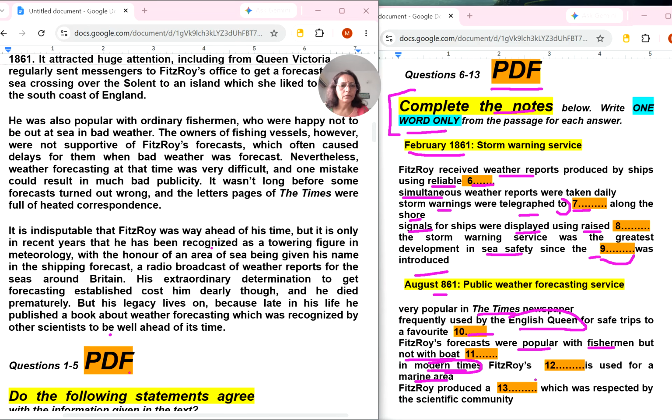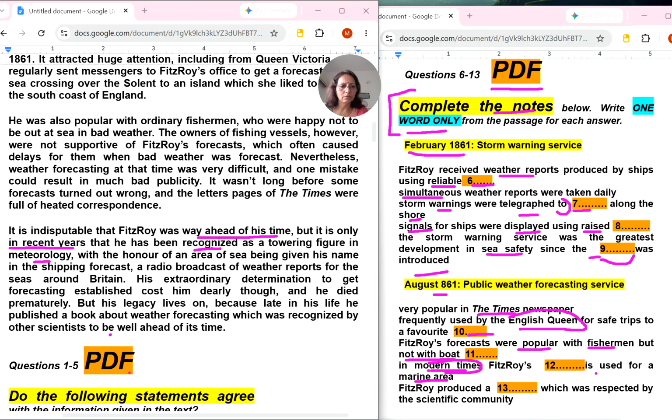Okay, so in modern times, I think in recent years they are talking. Let's read it. It is only in recent years that he has been recognized as a towering figure in meteorology.